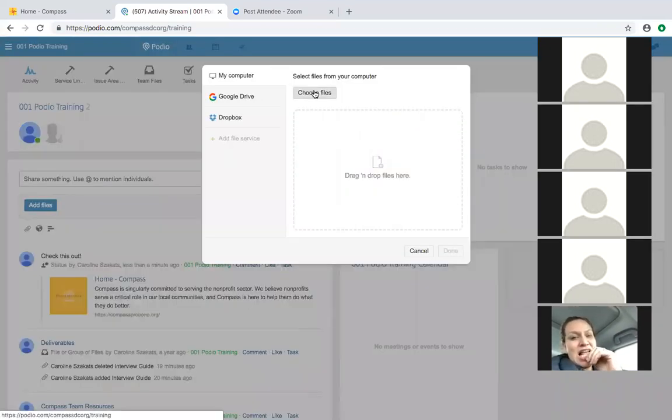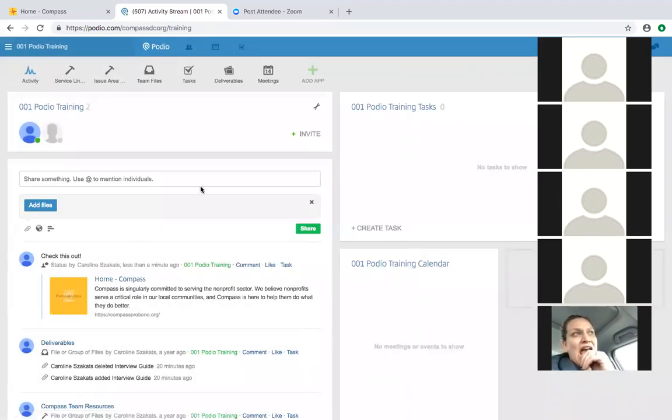You can also share files here, and they'll prompt you to choose a file from your computer. You can also link Google Drive or Dropbox there. Now I'm going to go through all of the different tiles up here.